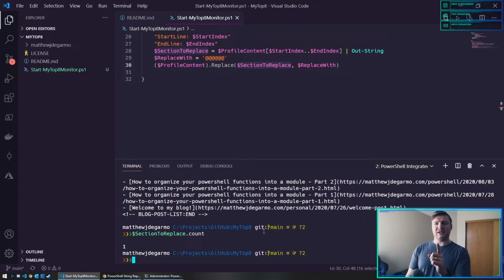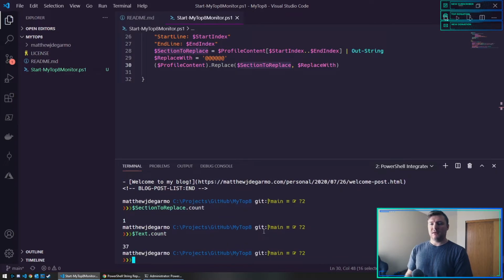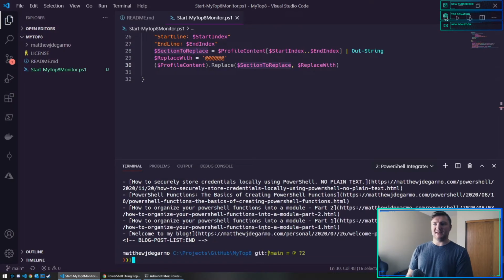And it's one string. See, it's one block. But before, this is a block, text, which is the whole file. You can see it's 37 items and they all span one line. But I want one chunk of text. So that's what I've done here. This Out-String does that.